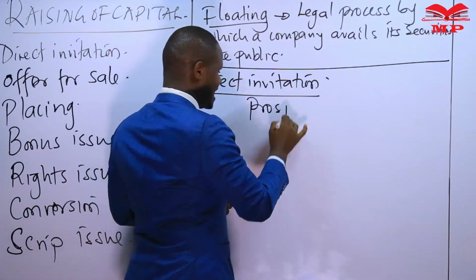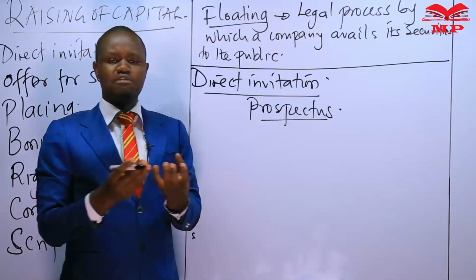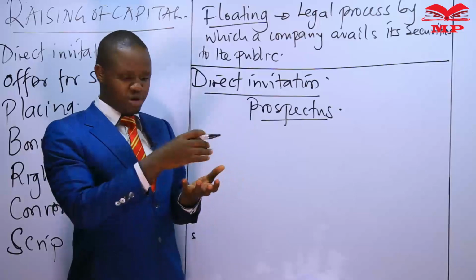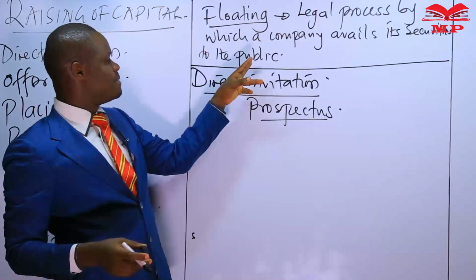prepares a prospectus, which is an information tool, a document by which the company will be giving information about itself to possible subscribers, to the members of the public.